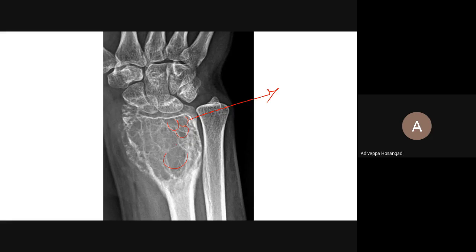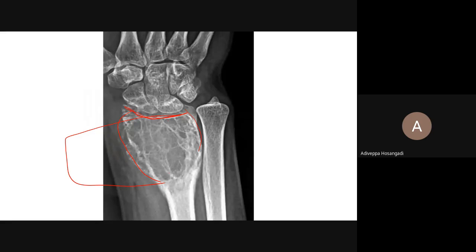Yeah. See, lytic lesion in distal end of radius. Most commonly it is GCT unless proved otherwise. So you can see what are the things you see here. It is eccentrically situated. It is expansile. See the radius, it has expanded. There is soap bubble appearance. It is situated in the epiphyseal-metaphyseal junction. It has not breached the joint. It doesn't breach the joint because of strong subchondral bone.